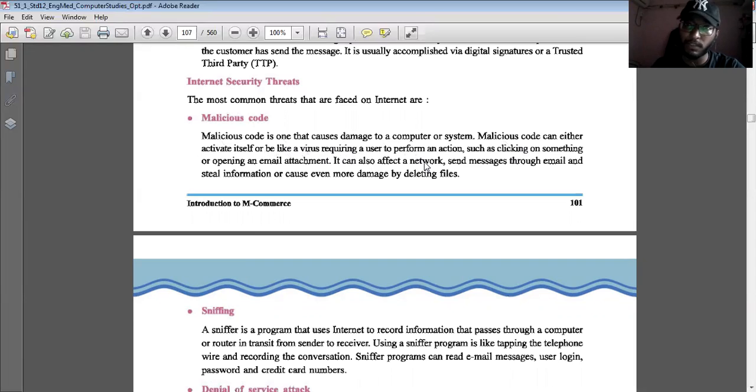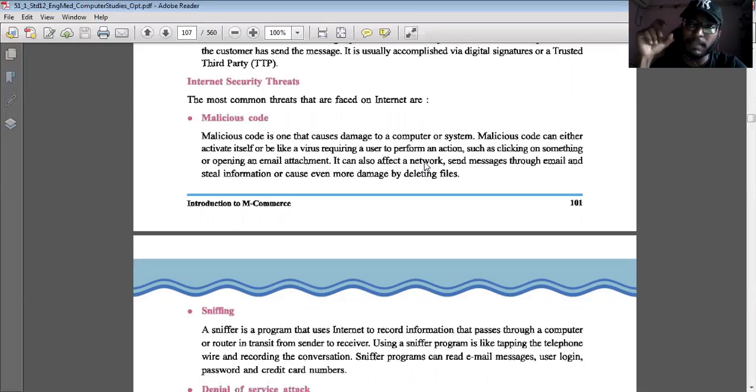If we open that particular message or mail, that virus automatically comes to your computer, and this malicious code is one kind of virus only.